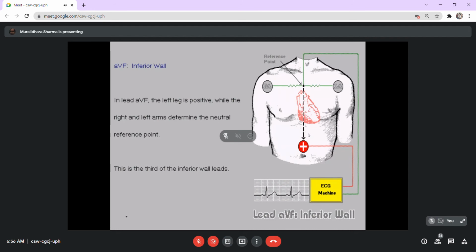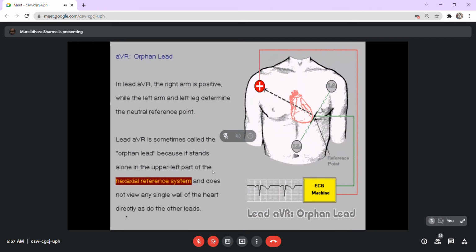Now it comes to the AVF. With the AVF, we have discussed that issue. In the AVF, these two leads are connected together, and you have a neutral lead, and then another lead is over the foot. And when it is done like that, compared to the neutral reference point, which is created by connecting these three points together, you record it from the foot as such, and this records more of current from the inferior wall. The current is recorded from the inferior wall, so it's more related to the inferior wall as such.